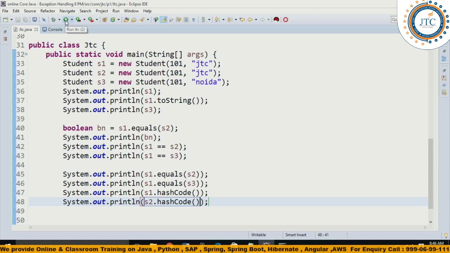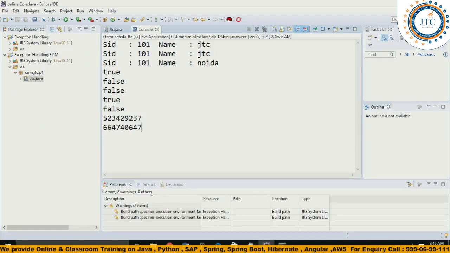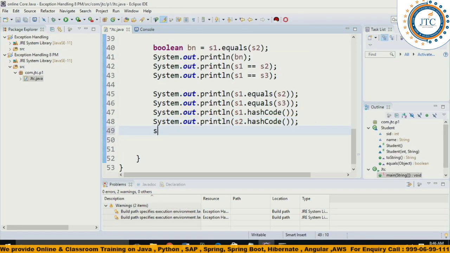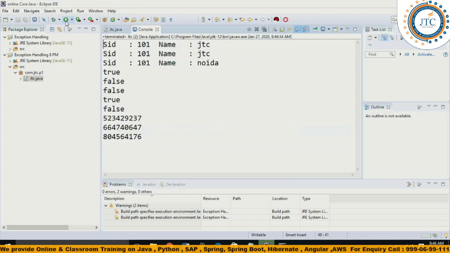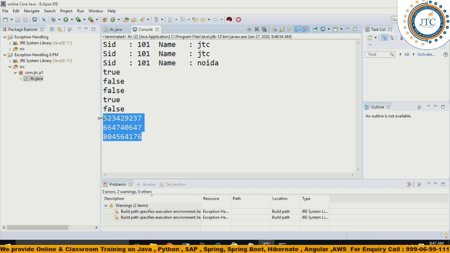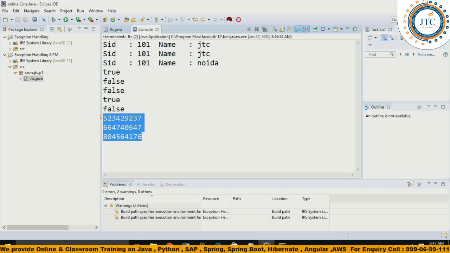And keep one thing in mind, the HashCode and equals methods have a very important role. We will be again discussing in the case of collections how HashCode and equals methods are working together, right. Now look at this. Right now, I am showing a concept here, that I wrote s3.HashCode here. So when I am doing s3.HashCode, again we got something here. Now you would have observed that each one of them has a unique HashCode, right?